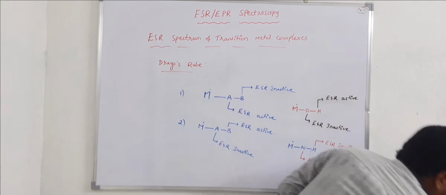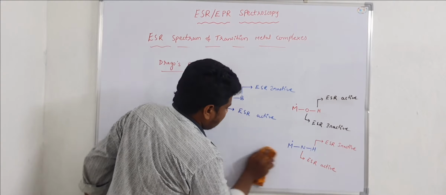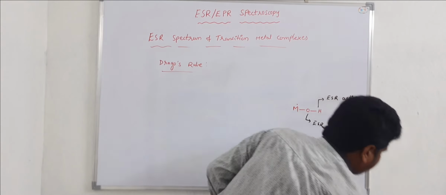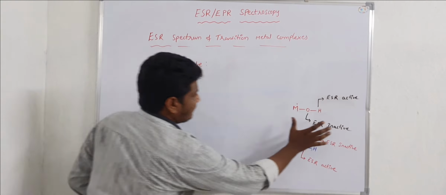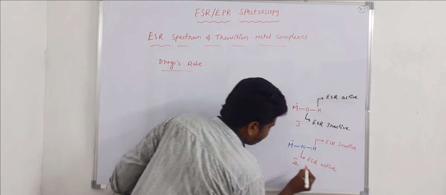According to this Dragos rule, I am considering these two complexes. This is complex 1 and this is complex 2.